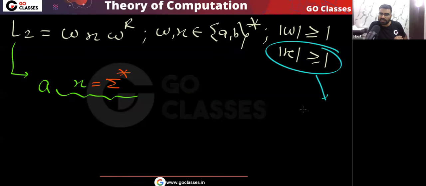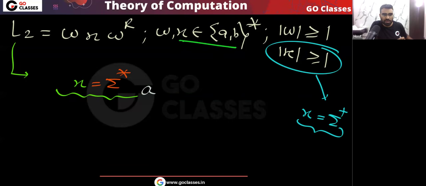So I can say x is basically sigma plus. Here you can see that x belongs to (a+b) whole star, but x length is greater than or equal to 1. So you can see, if the first symbol is a, then the last symbol must be a. Yes or no? So this type of strings are there.